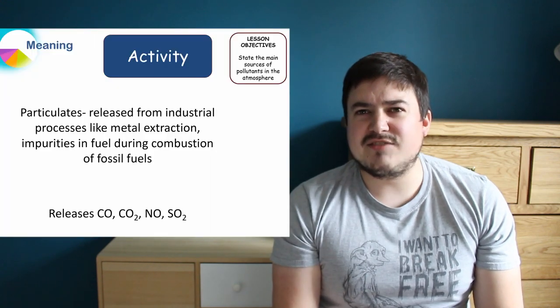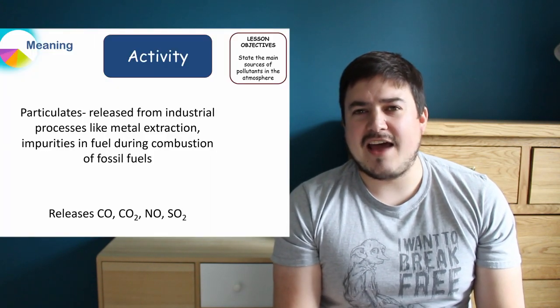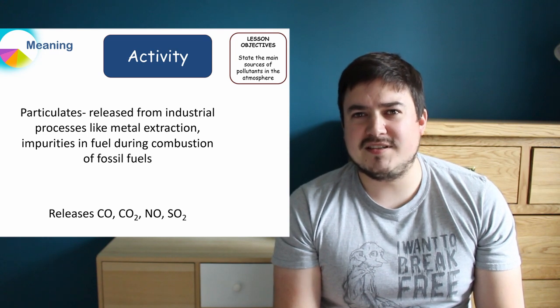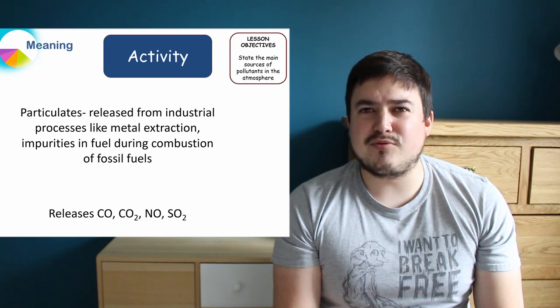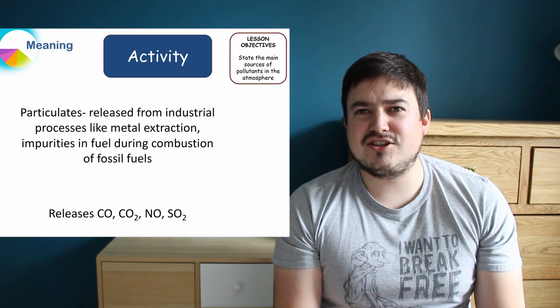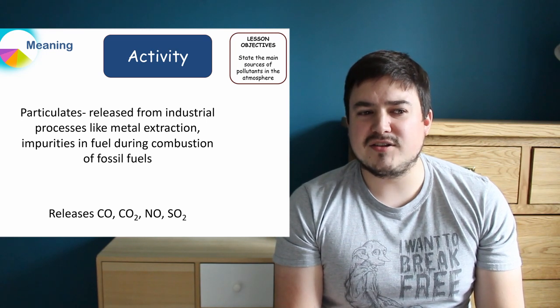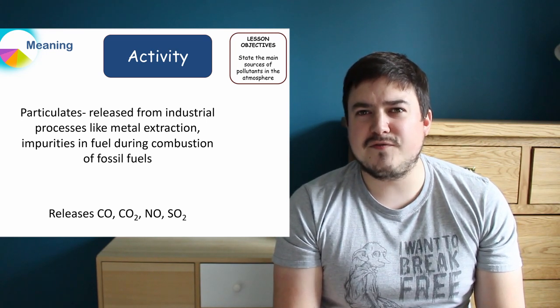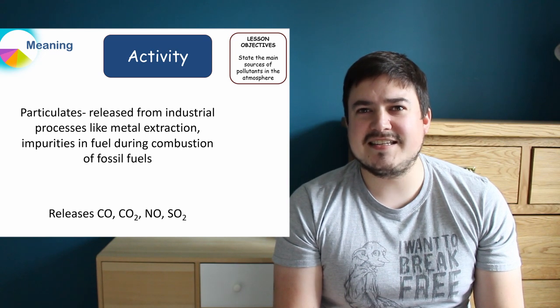Anytime we burn things in our factories and in our everyday lives, we release pollution into the atmosphere. Part of these we call particulates, and these are very, very small substances released into the air that can have a damaging effect to our environment. They are released by industrial processes, things like metal extraction, and any kind of combustion, and any kind of burning of fossil fuels, all release these particulates into the air.